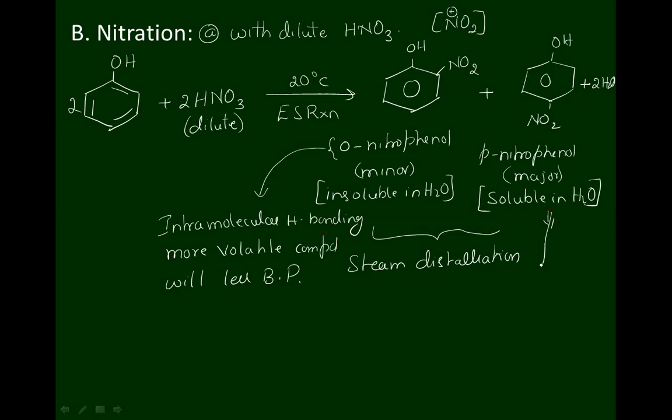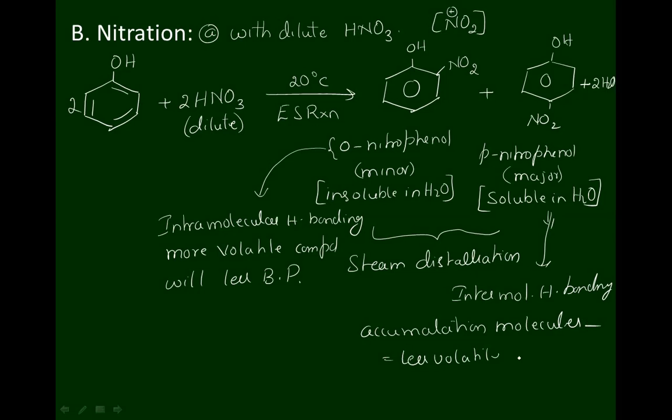In the case of paranitrophenol, due to the presence of intermolecular hydrogen bonding, accumulation of molecules will happen. Therefore, it is less volatile and possesses maximum boiling point. Please note it down.